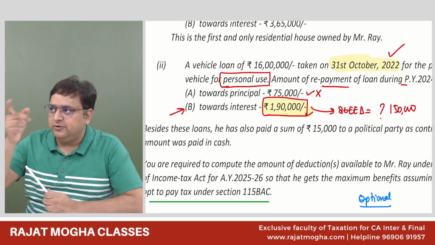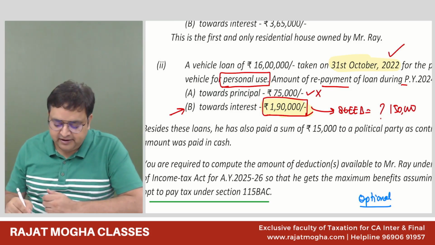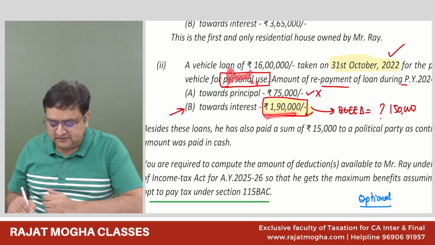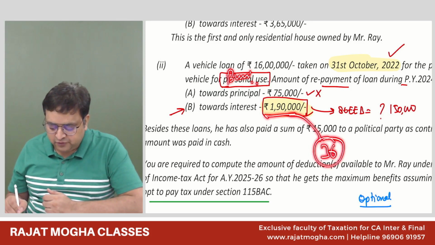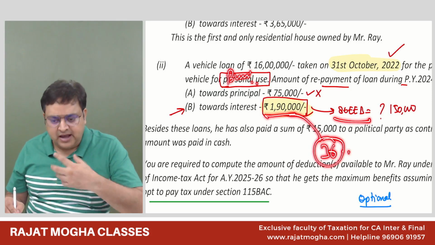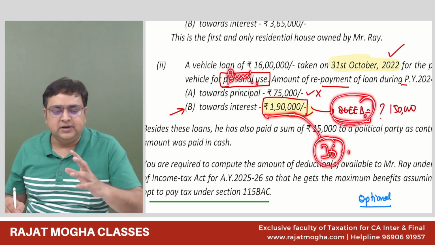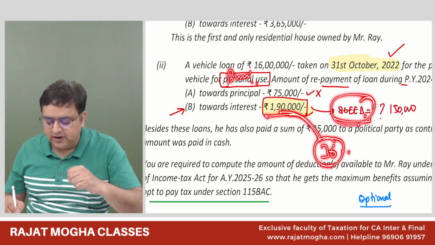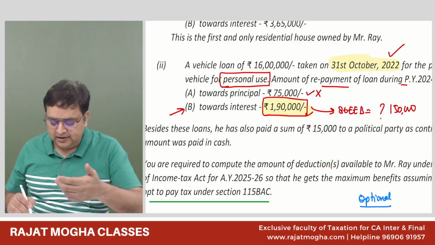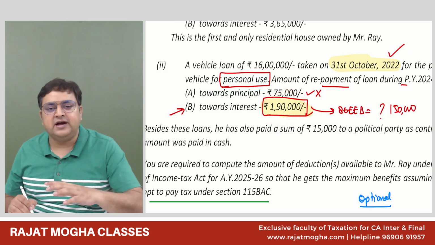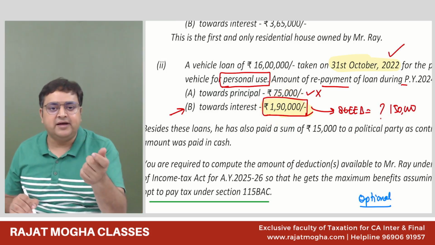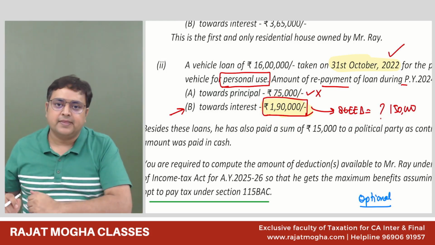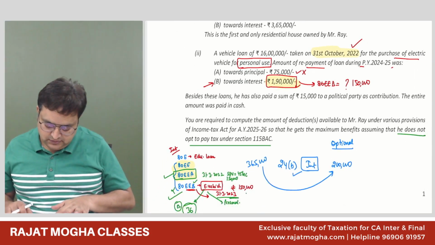So that is actually what Sobiksha is telling me, that had it been for business purpose, now you are taking in section 36 also. Can you take also in 80EEB? No. In that case, you cannot take it, because this 190 you are already taking in 36. Then you cannot take in 80EEB. But here, since it is a personal thing, we are not taking deduction in respect of this 190 anywhere. Therefore, we can take 80EEB. Abhi, got it? Yes, sir. Okay.